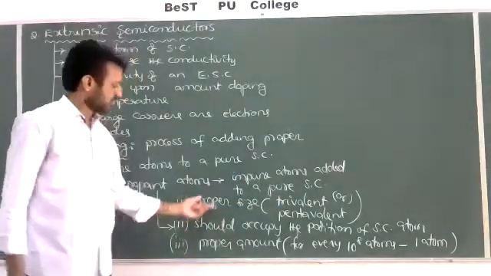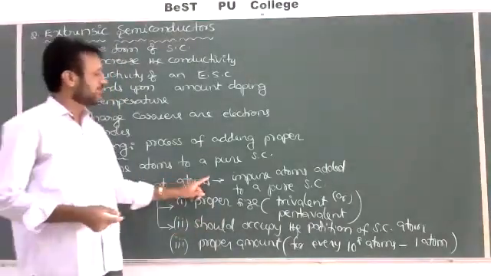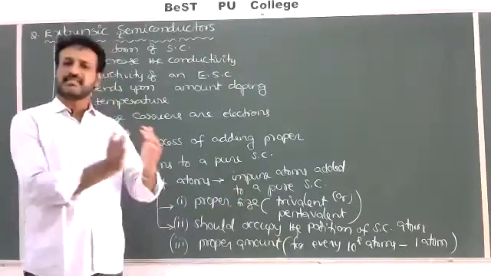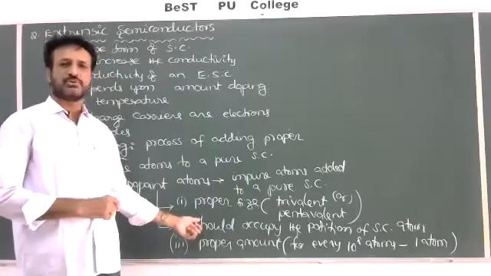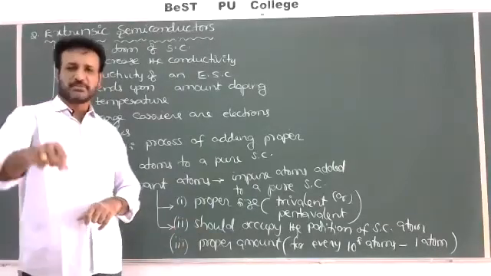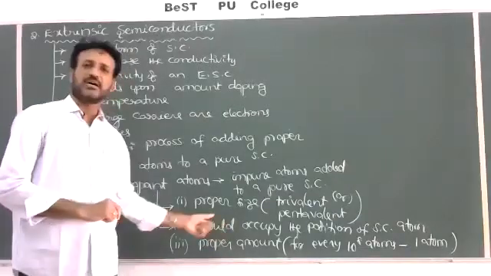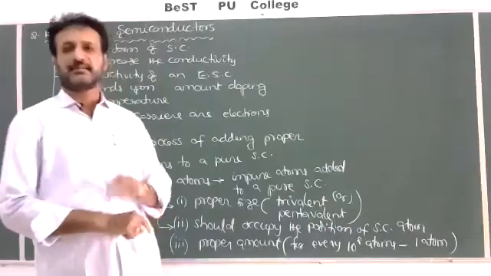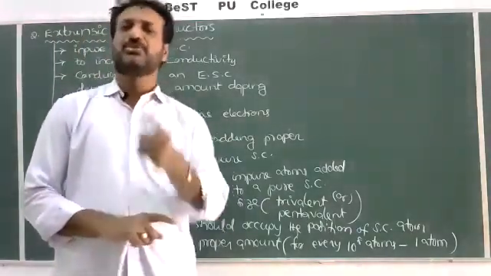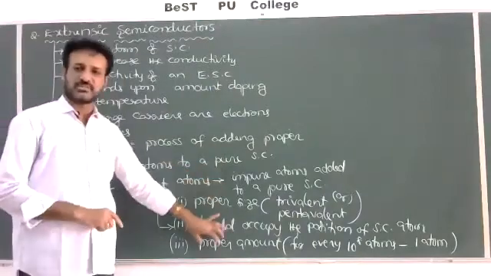So these are the important properties. One, the size of the dopant atom must be nearly equal to the size of the pure semiconductor atom, and whatever atom we want to dope should occupy the position of the semiconductor atoms. And also we have to select the proper amount. Nearly for every 10 to the power of 8 atoms of germanium or silicon, we should dope only 1 atom. So that's why we have to choose these properties.